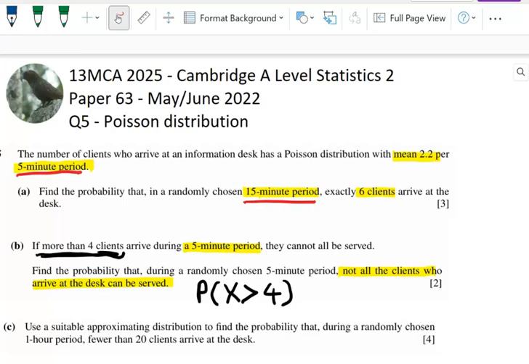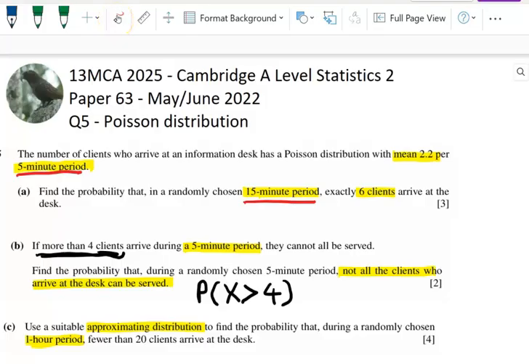And in the last part, we're told to use a suitable approximating distribution to find the probability that during a randomly chosen 1-hour period, fewer than 20 clients arrive at the desk. We'll get to that in a minute. So let's do the first two quickly.